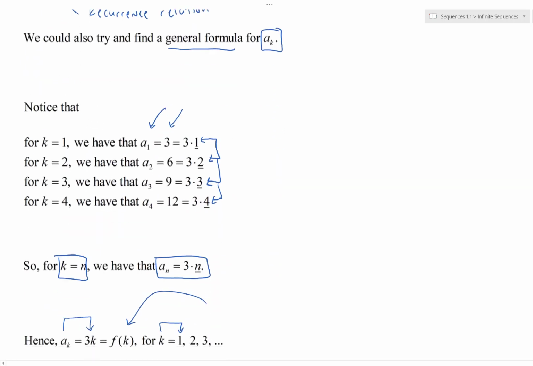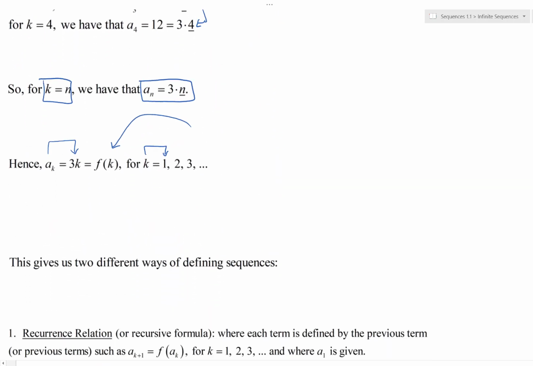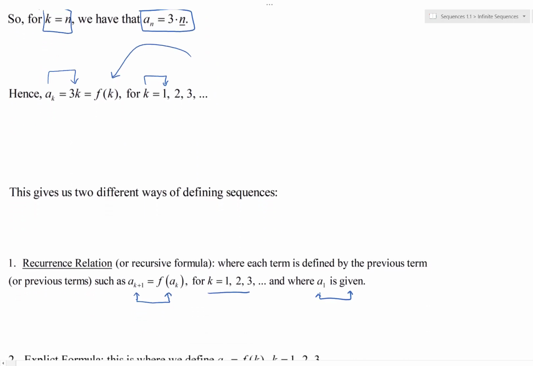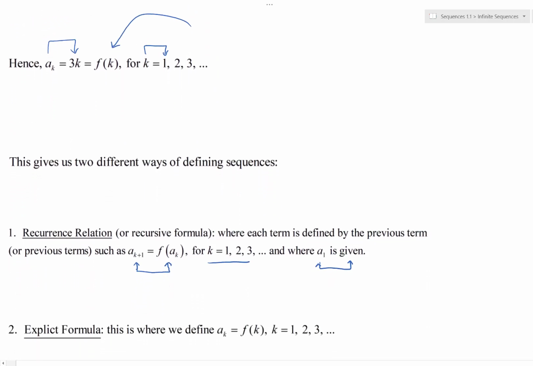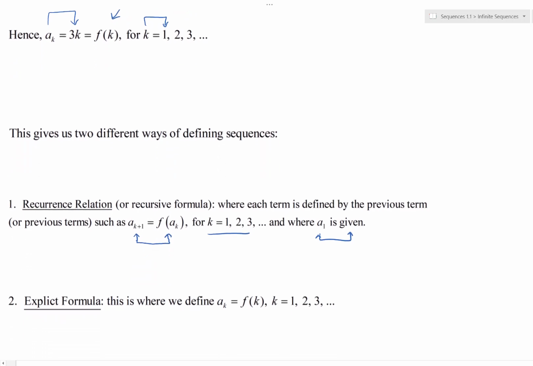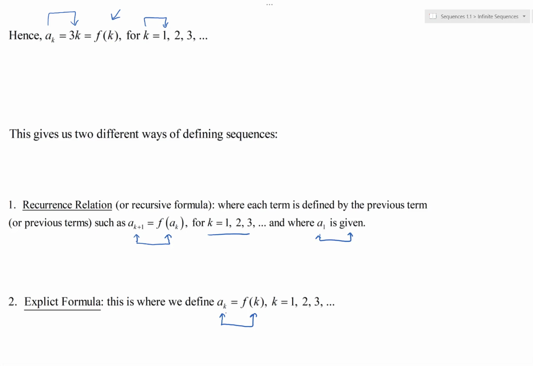What's the other one? You know that we did a second way of figuring out how to describe that sequence in the previous problem. And that second way of describing it is, as we refer to, an explicit formula. And this is where we say, hey, guess what? No matter what k I have, I can tell you what it is. That kth term is a function of k itself. K is 7. K is 2,300. K is 1 billion. As long as k is a counting number starting at 1 in general,